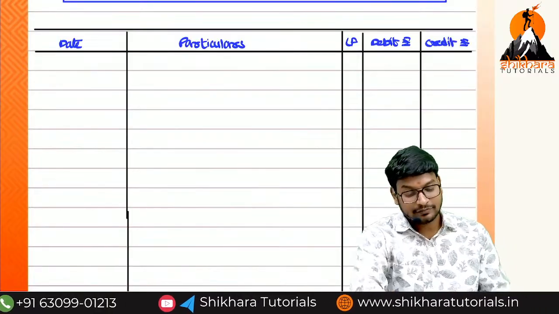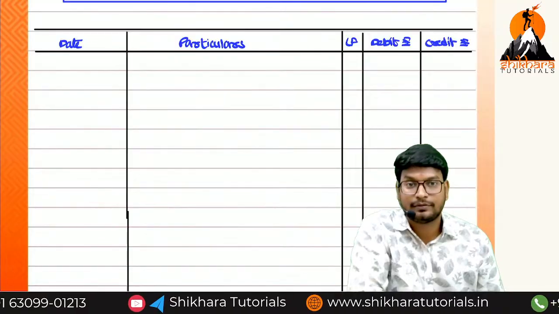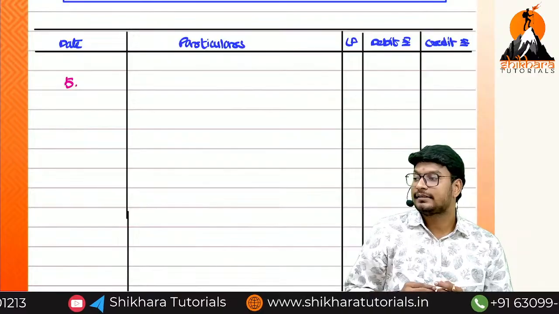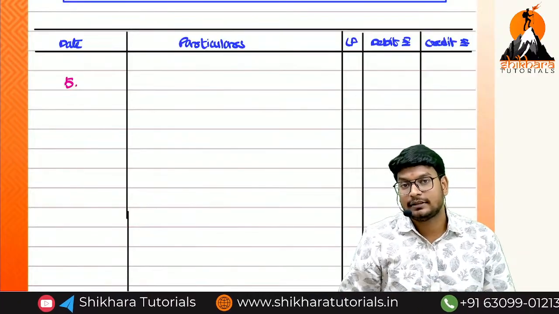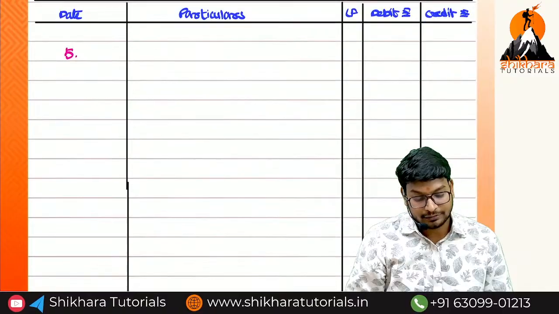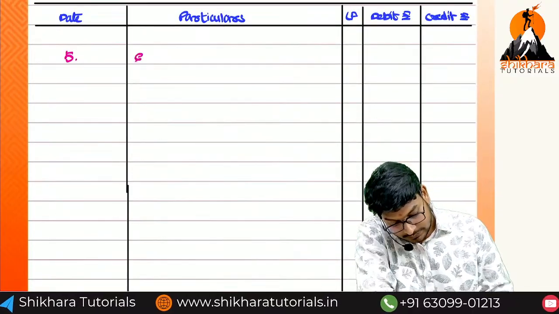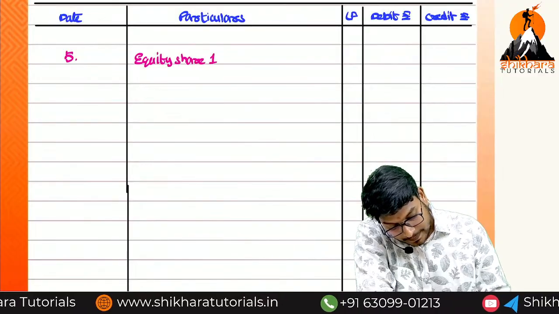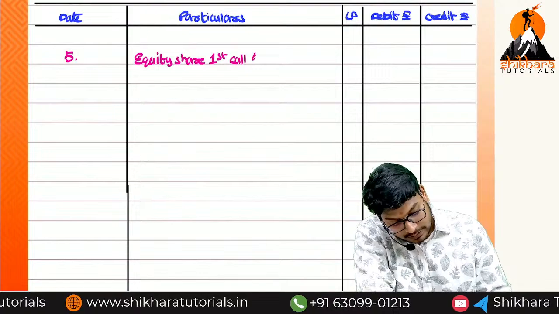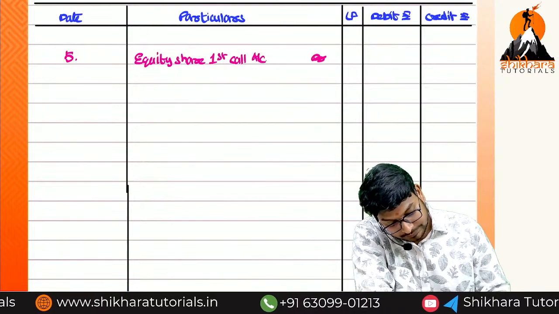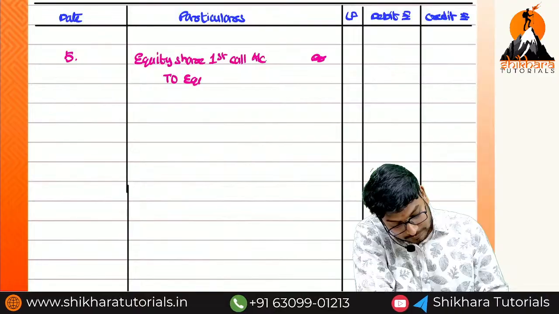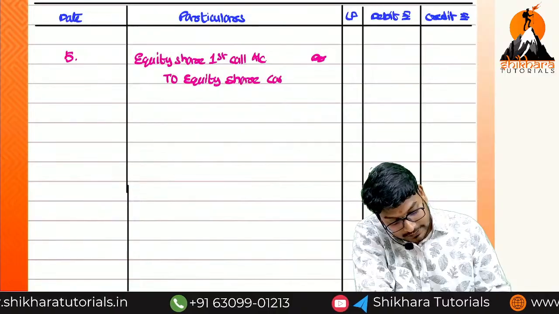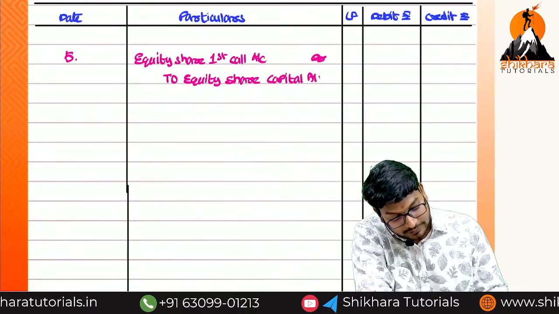Okay, we are starting from which entry onwards, ma? 5th one onwards. So 5th one is the due entry for the first call. What is the entry for the due entry of first call, ma? Equity share first call account debited to equity share capital account.